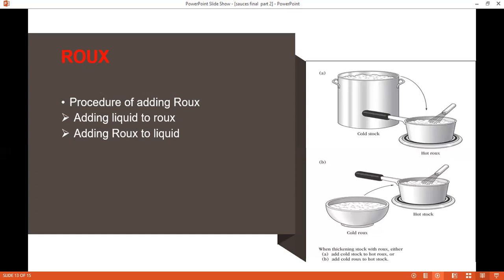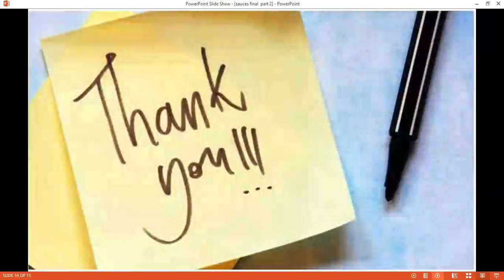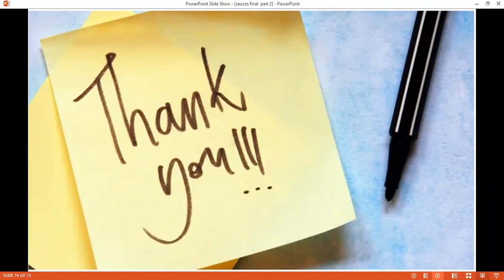So I believe you understood how this thickening agent, particularly the roux, works. There are more thickening agents, which I'm going to speak about in part 2 of the components of sauce, under the sauce section.